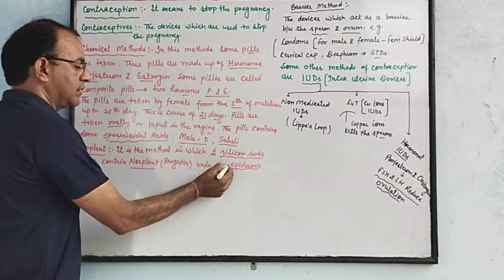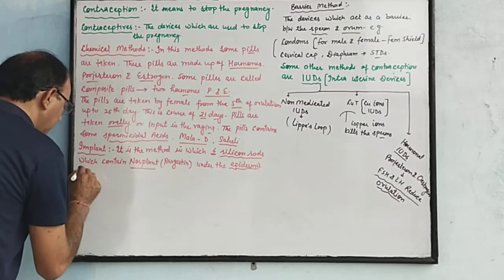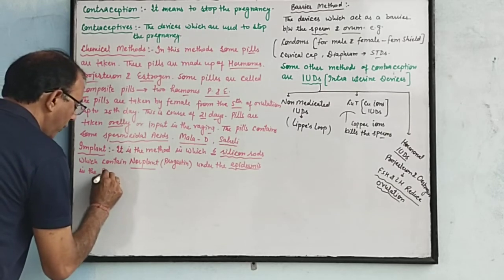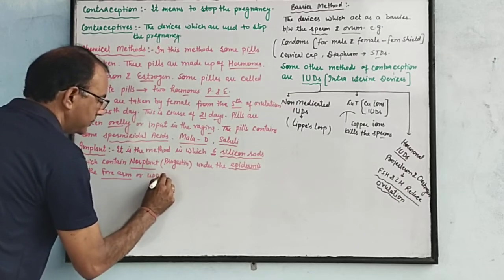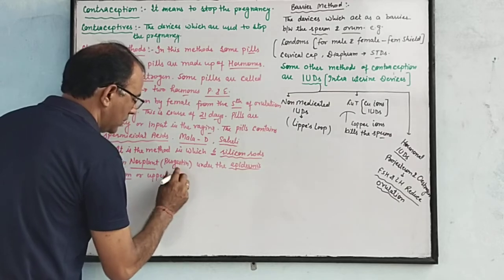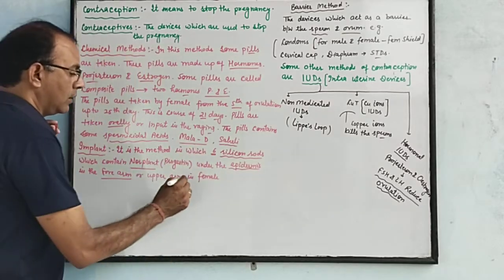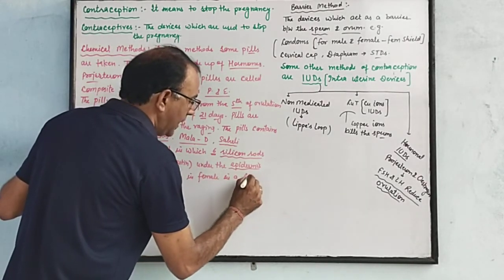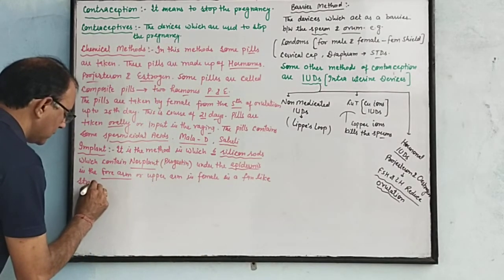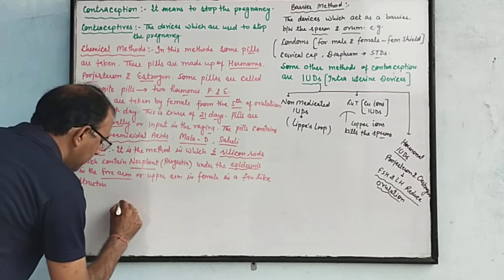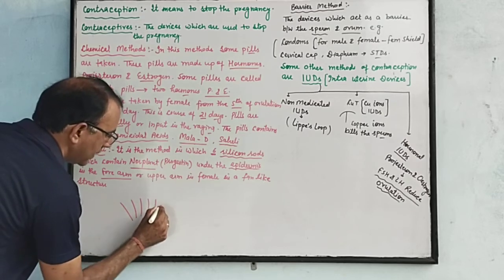just under the epidermis. And where are they included? In the forearm and upper arm in the female, in a fan-like structure. Just like this one, 3, 4, 5 and 6.